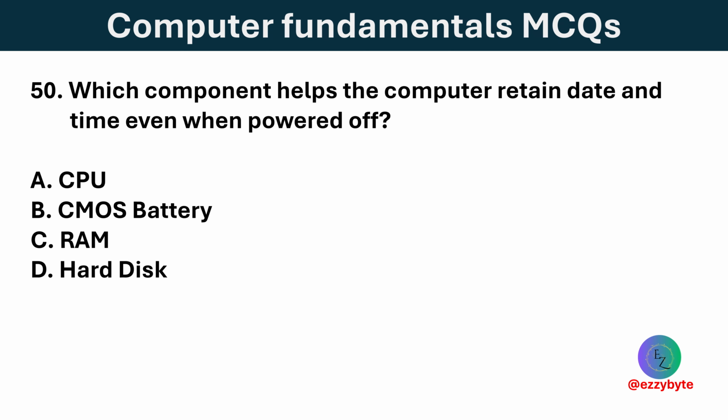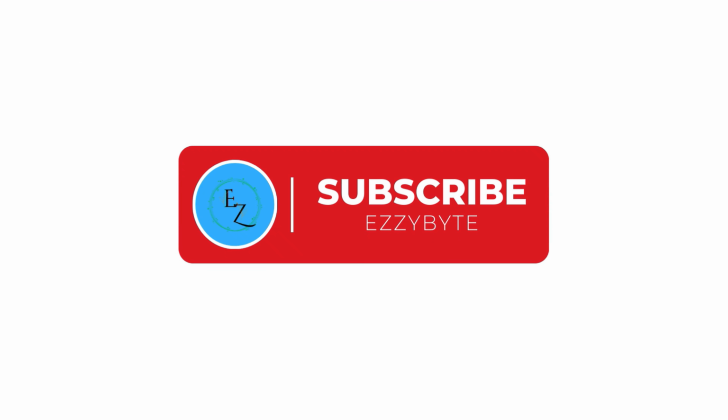Which component helps the computer retain date and time even when the power is off? Options are CPU, CMOS battery, RAM, and hard disk. Option B is correct. The CMOS battery stores BIOS settings and keeps the system clock running when the computer is off.